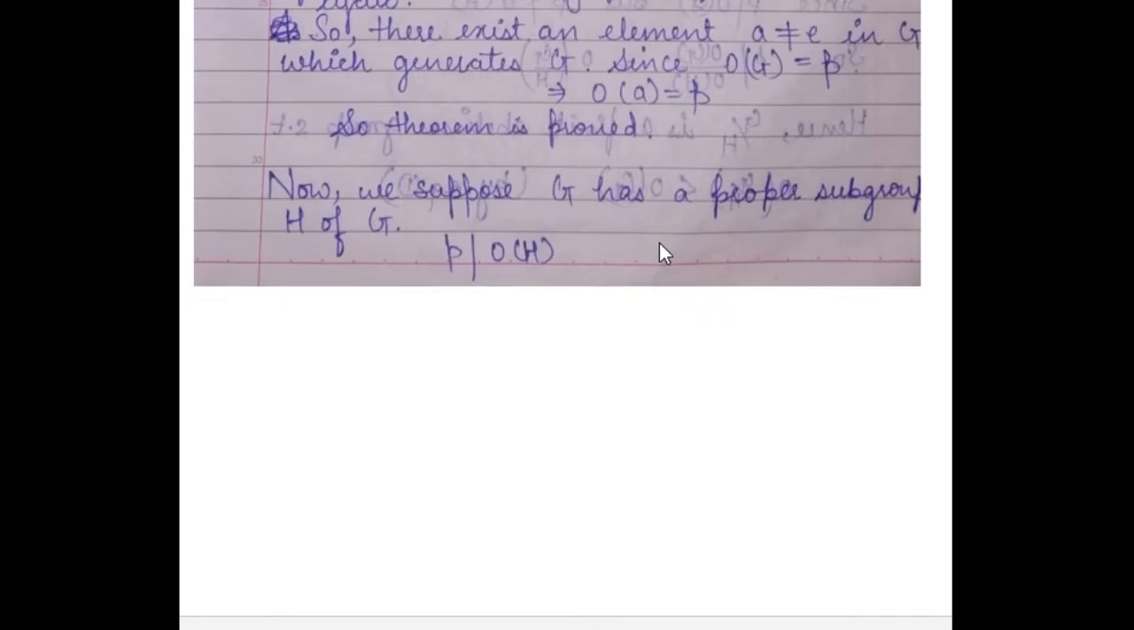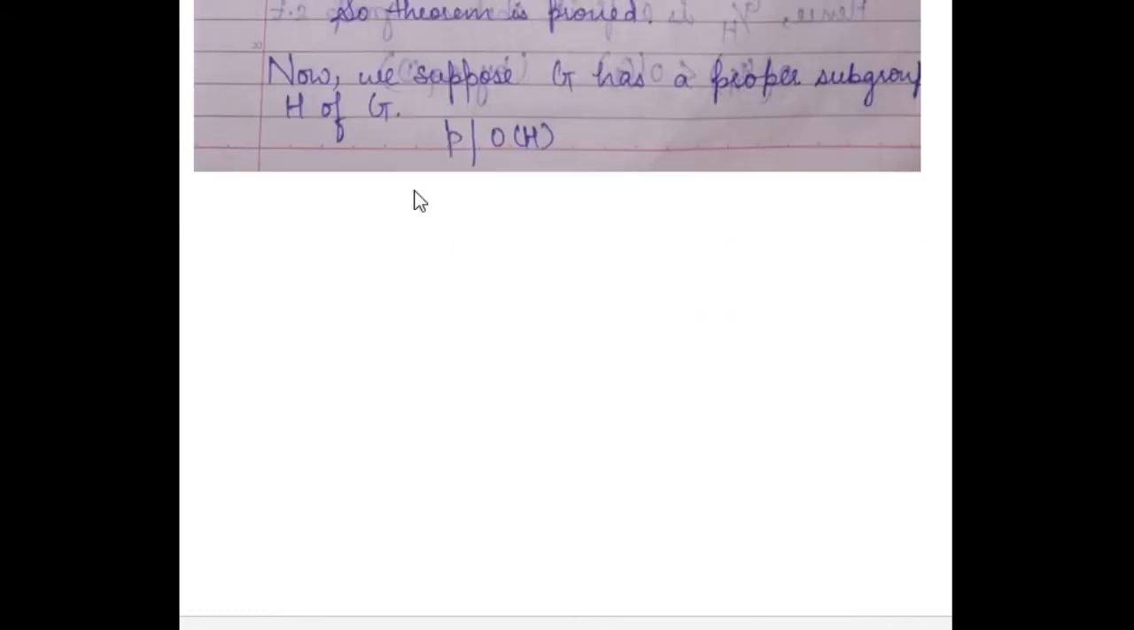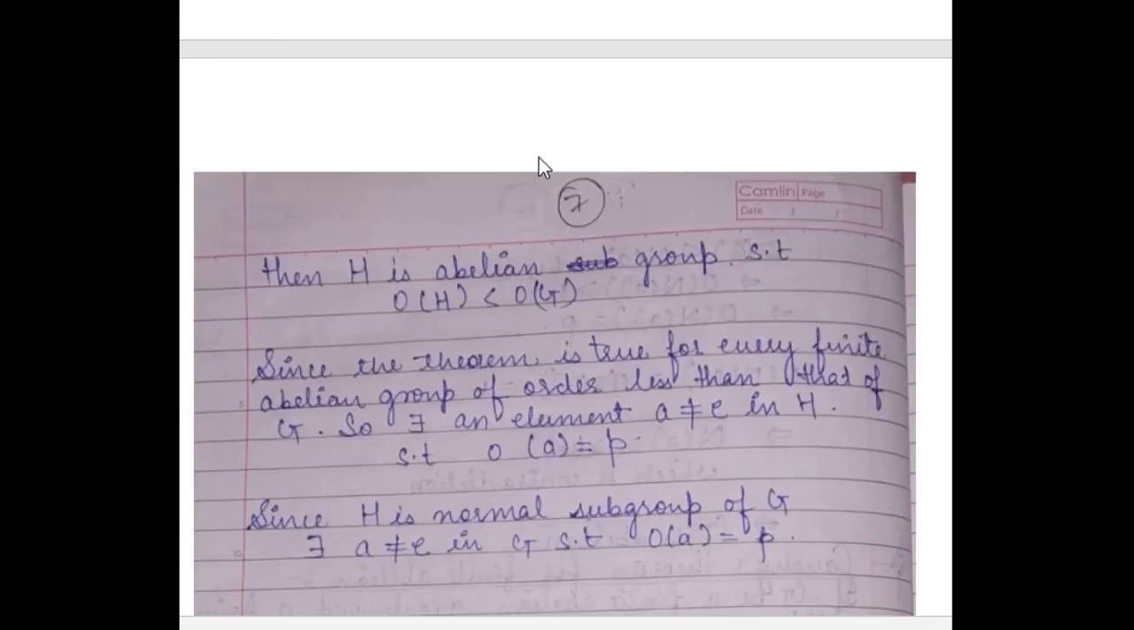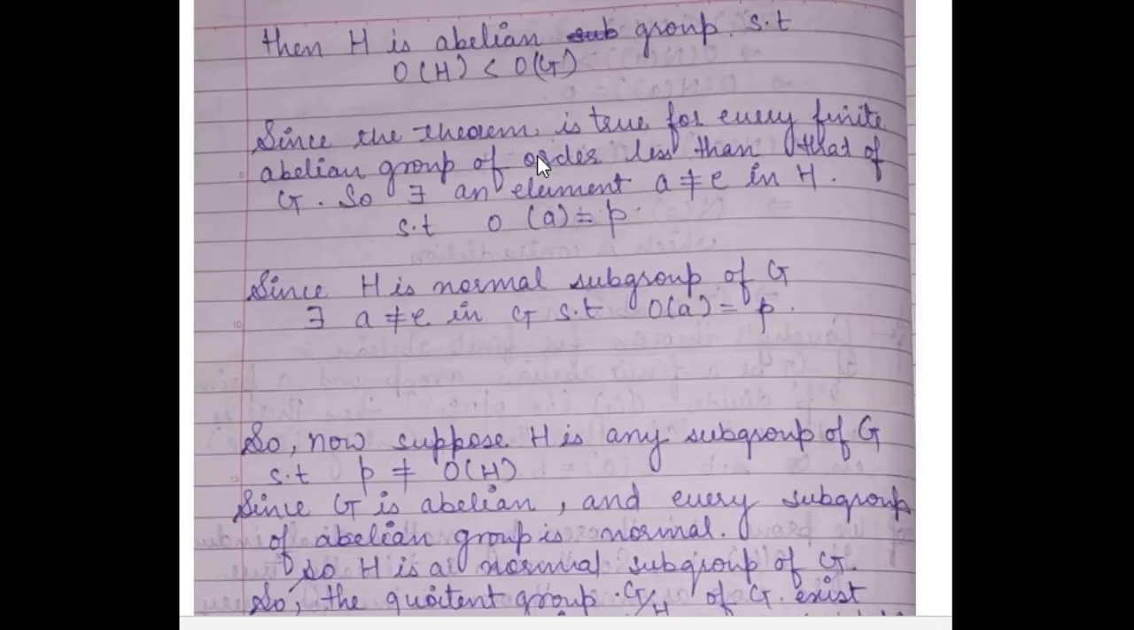Again, we suppose G has a proper subgroup. Let it be H. So order of H will be less than order of G, and P divides order of H. And H is abelian, and order of H is less than order of G. By our assumption, this theorem is true for every subgroup whose order is less than G, so it will be true for H also. So this implies there exists some element A which is not equal to E in H, such that order of A is equal to P.